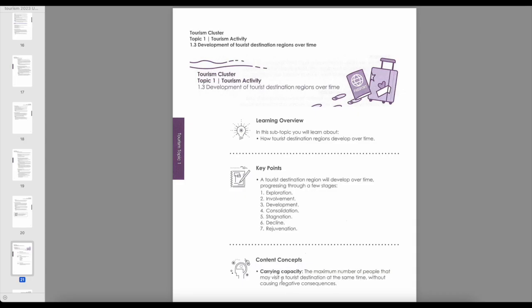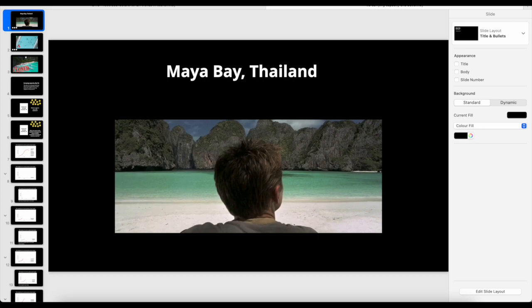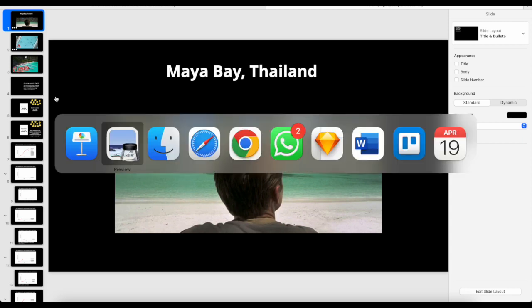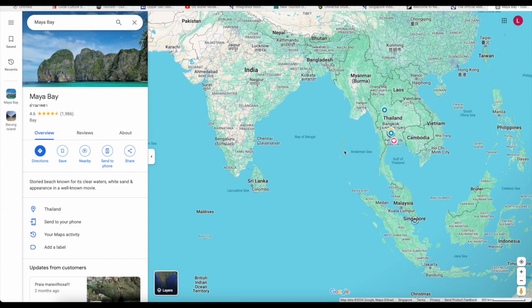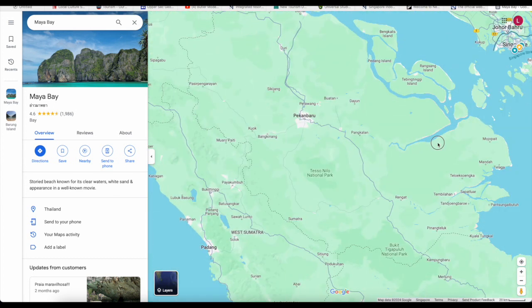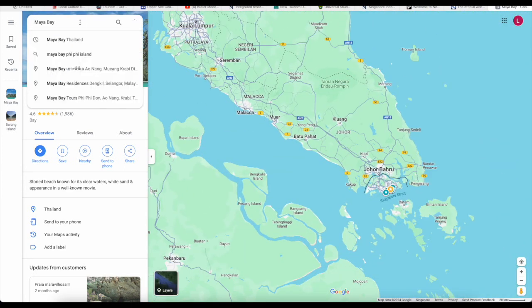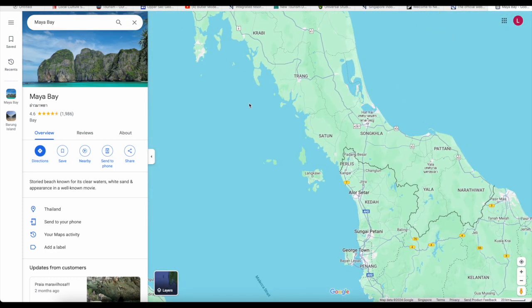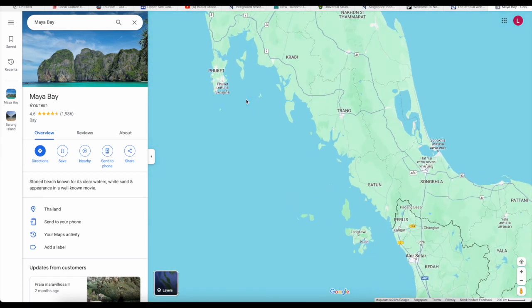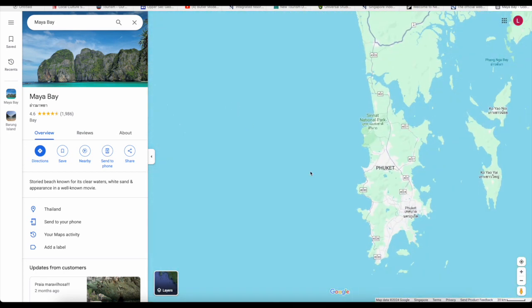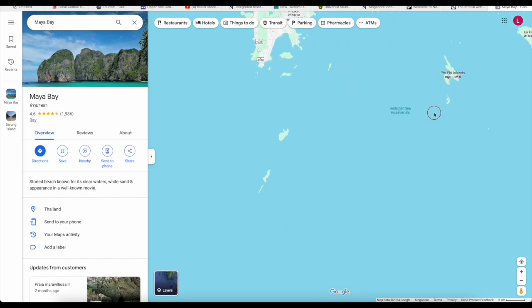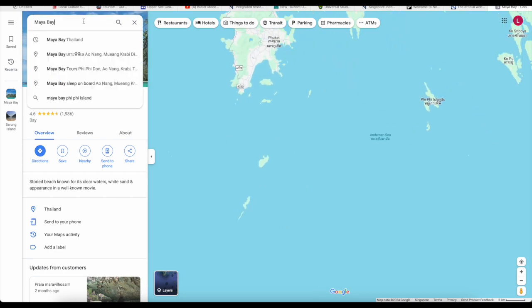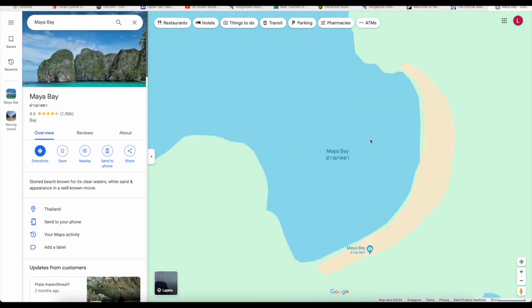You have watched the video, you have learned the different stages. Let's apply it to real life case studies. I'm going to talk about Maya Bay. Where's Maya Bay? Maya Bay is part of Thailand. Singapore is here. Let's use Google Maps. It's actually in southern Thailand. Singapore is here, Maya Bay is over here, south of Phuket. Phuket has a series of very famous islands, and one of the most famous is actually Maya Bay.